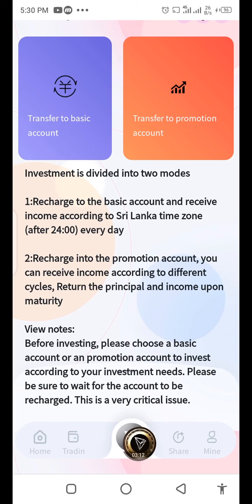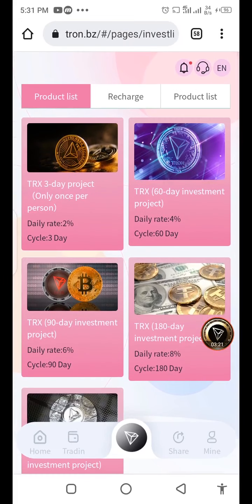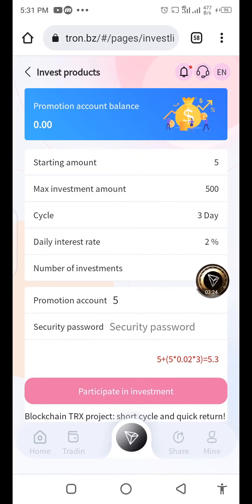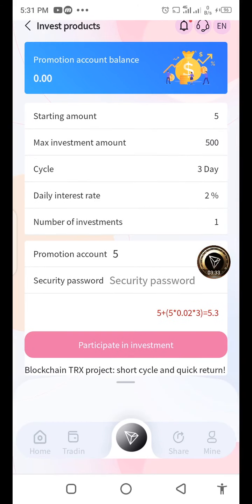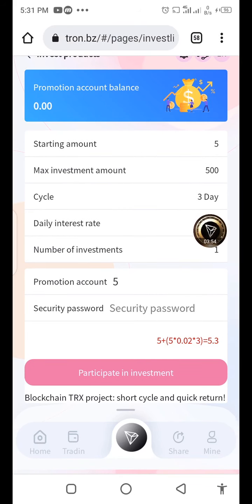Click on this option, the TRS icon. In promotion, all the links for deposit. The first is 3% daily, 2% daily for 3 days. The minimum investment is 5 and the maximum investment is 500 TRS. First you can deposit into the promotion account, fill in and buy this plan. Put your security password here and click on participate in investment. Your deposit will be activated and your plan will be activated.